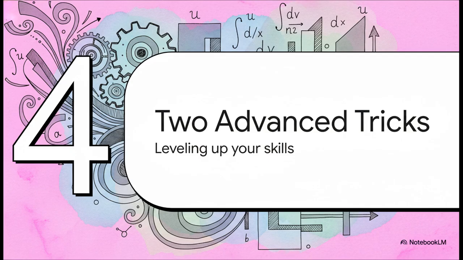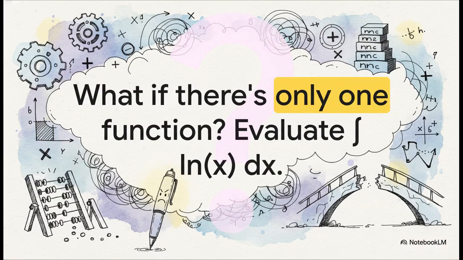Now, let's level up and look at a couple of advanced tricks that really show how flexible this technique can be. So, what happens if it looks like there's only one function? For instance, how would you evaluate the integral of the natural log of x? I mean, there's no obvious product here, right? It seems like this method shouldn't even work.